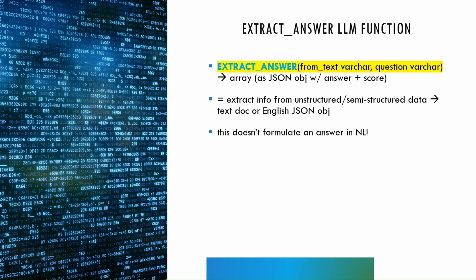It just extracts a statement or a portion of the statements from the existing text. The syntax is as follows: you pass a source text, and then you pass a question in natural language. As I was saying before, you get a JSON array with a JSON object with the answer and the score. The score would be between 0 and 100%, showing how sure your LLM has been that the answer was right.